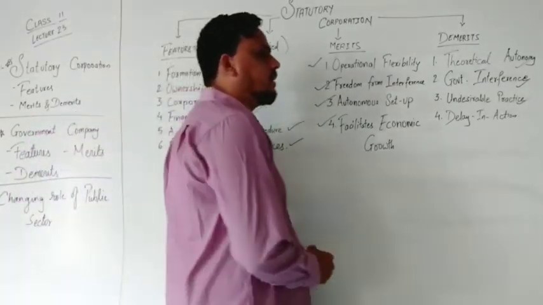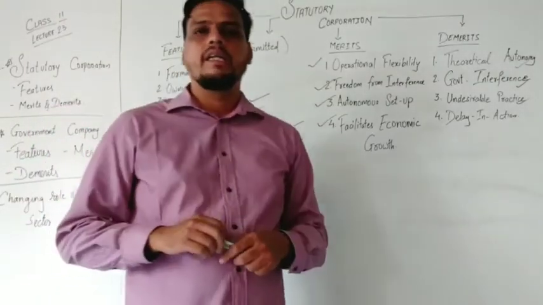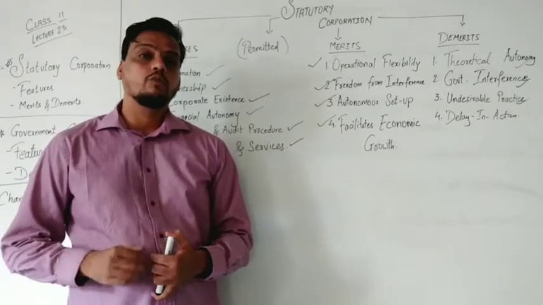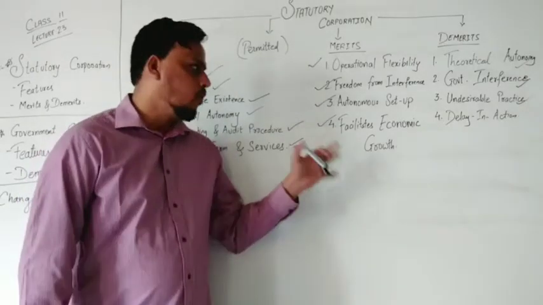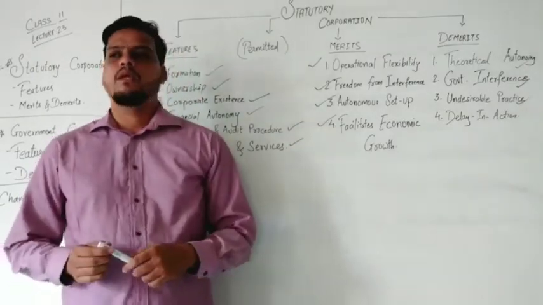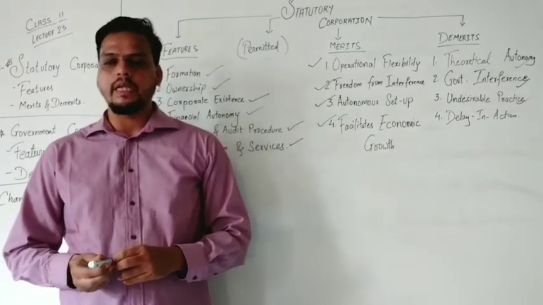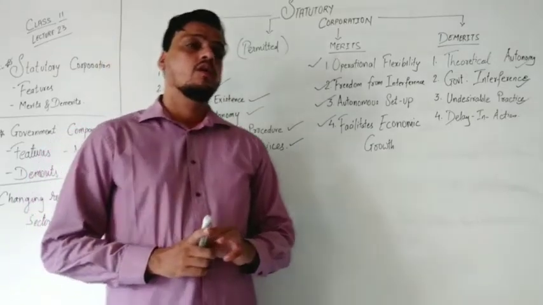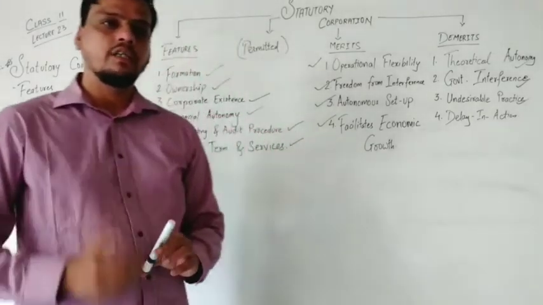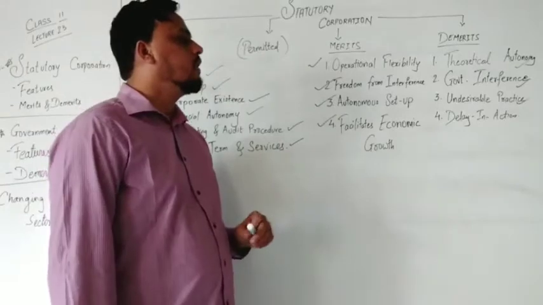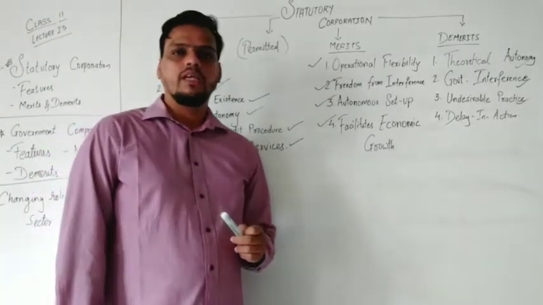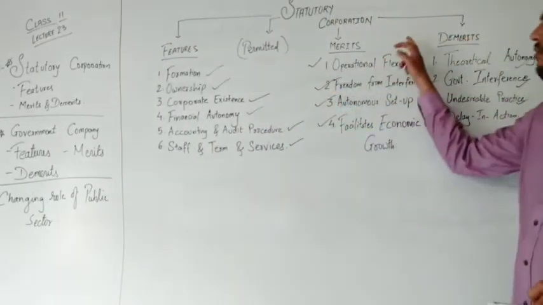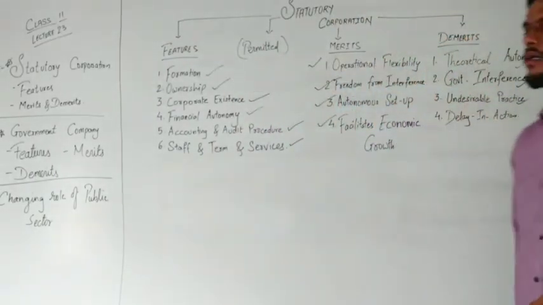Now the next part is delay in action. If we are talking about delay in action, certain decisions related to money have been given importance here. But some decisions cannot be taken by the organization, and they need to wait for a particular ministry or group to make a decision. That's why it goes with a delay in action. So we have seen the concept of statutory corporation in terms of features, merits and demerits.